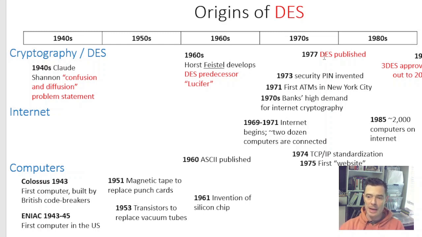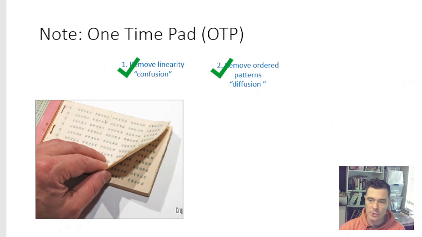And then up here we have DES. The key component of DES is something called the Feistel function. When it was first invented, it was called the Lucifer function. But this was developed and then matured over many years and then eventually published as DES. And there are still flavors of it out today. It's still in existence. And just a quick side note, we're not going to cover this.